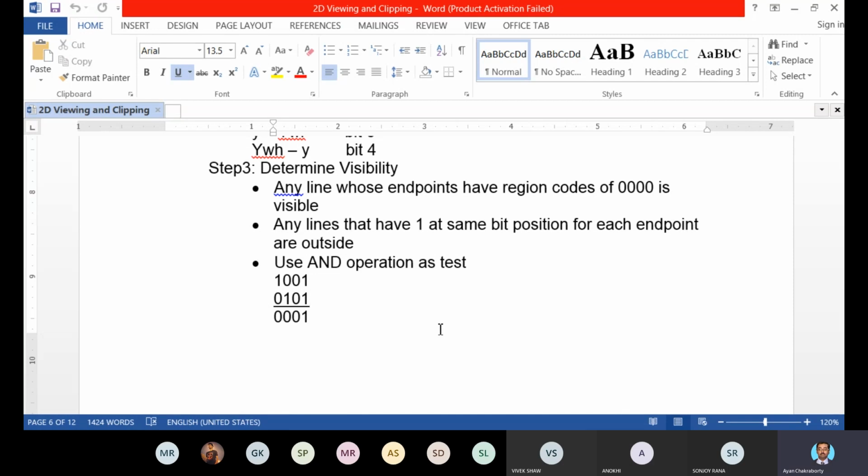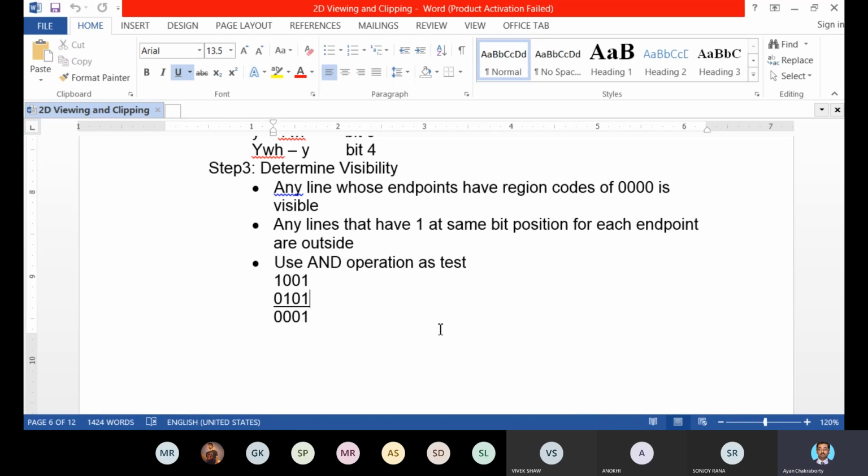You only have to check whether both endpoints of a particular line are all 0 or not. If so, then at a glance you can say that the total line is in the central region and fully visible. So no comparison, no calculation is required.